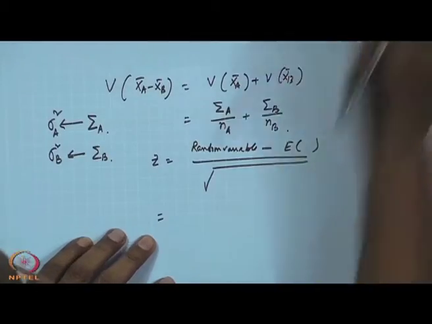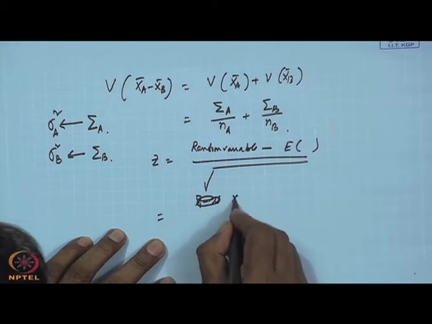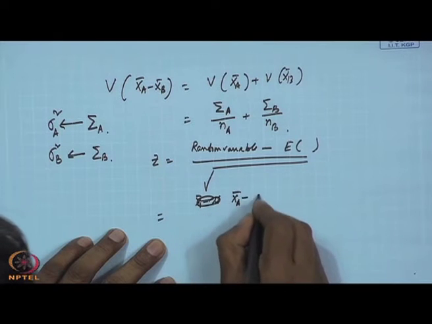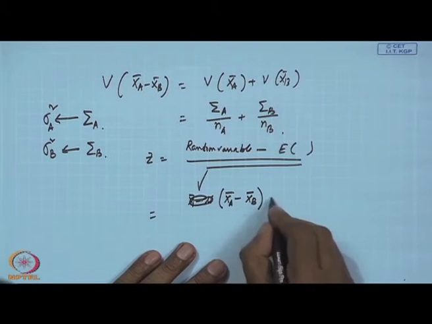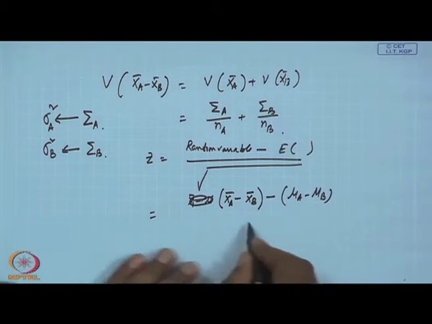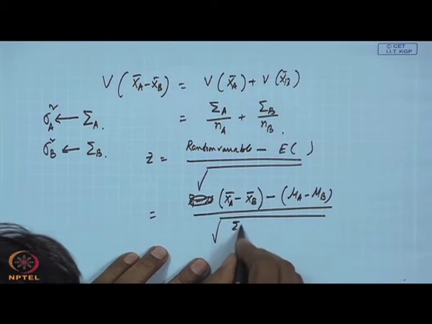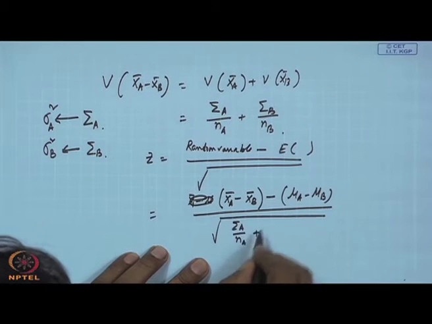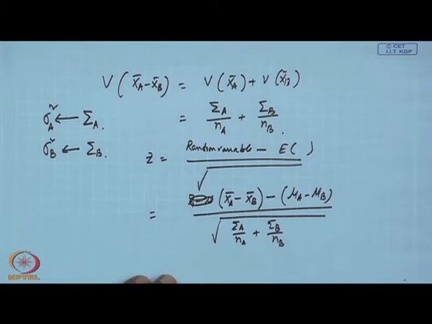So, let us write x A bar minus x B bar, minus the expected value, that means mu A minus mu B, divided by the variance component, square root of sigma A by N A plus sigma B by N B.